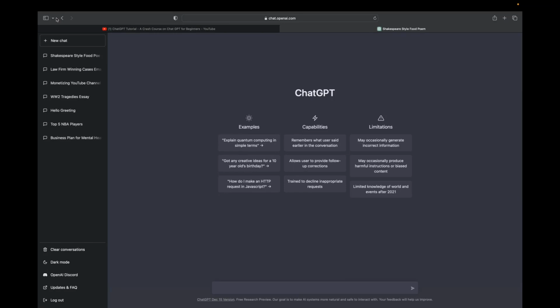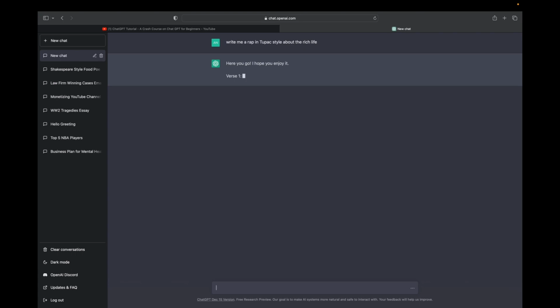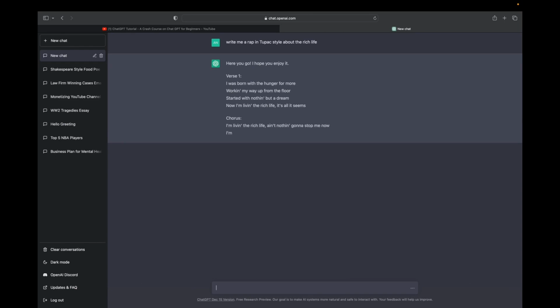Today, I'm going to quickly show you guys how to write a song on ChatGPT, or rather how to generate a song from ChatGPT. So I'm going to write into the search bar right here, "Write me a song about the rich life in Tupac style." After I type that in, I'm going to click enter. Now that I've typed that in, ChatGPT starts generating it right away. So let's see what it creates for us.